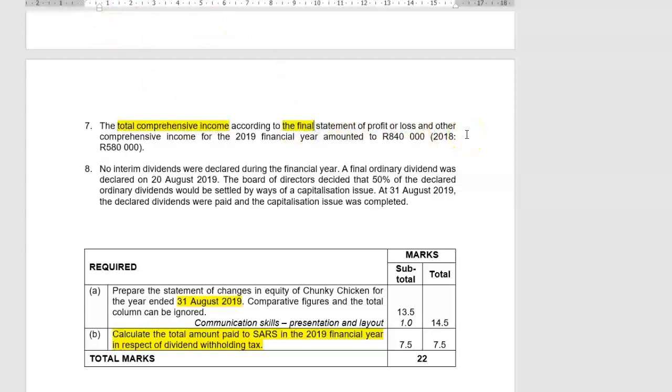final statement, also final, important words, statement of profit or loss and other comprehensive income for the 2019 financial year amounted to 840,000 Rand. What is total comprehensive income, guys? It has 2 components. The one is our net profit after tax, and the other component is our other comprehensive income, i.e. our revaluation surplus for the year.